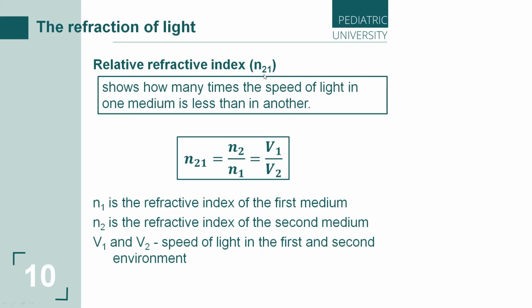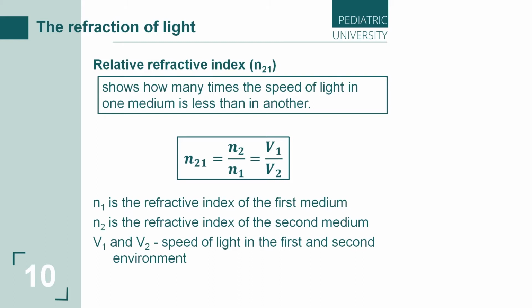This is the direction of the light's beam. Maybe the opposite, when light spreads from the first medium to the second medium, and the number would be n12. So this relative refractive index shows how many times the speed of light in one medium is less than in another.